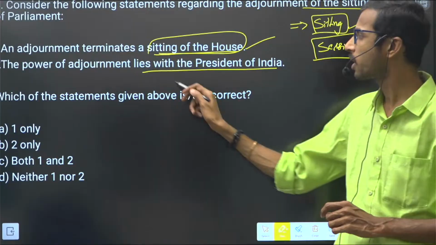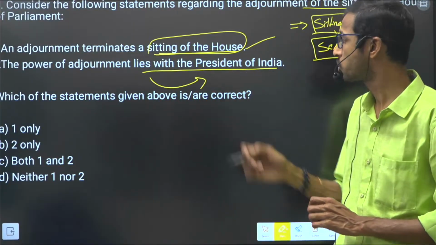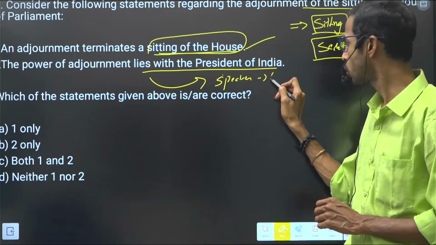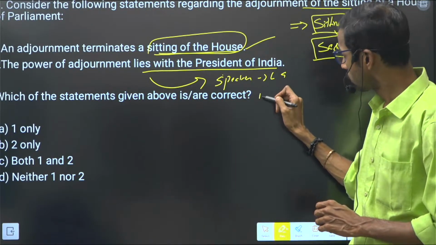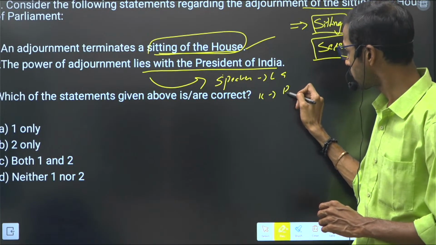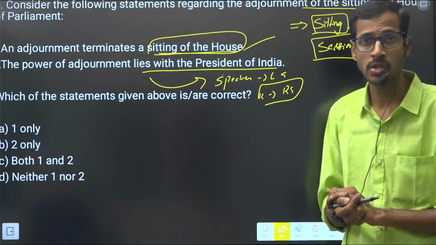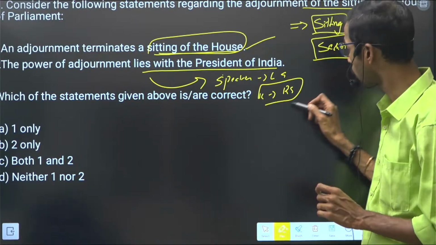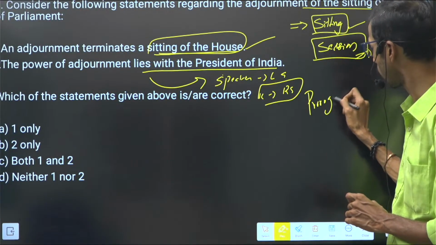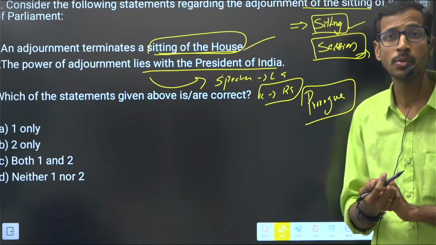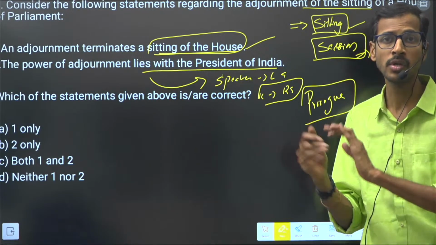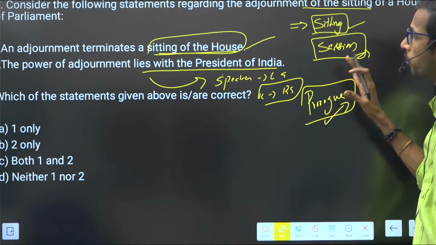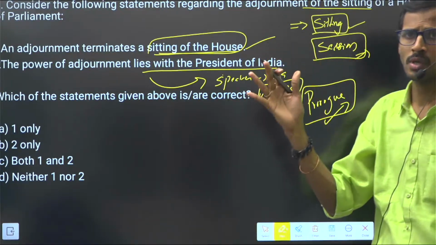The power of adjournment lies not with the President of India, but with the Speaker if it is Lok Sabha, and the Chairman if it is Rajya Sabha. We have to understand that. The President of India has the power to prorogue, not adjourn. What is the meaning of prorogue? Prorogue means the end of the session, a complete end.